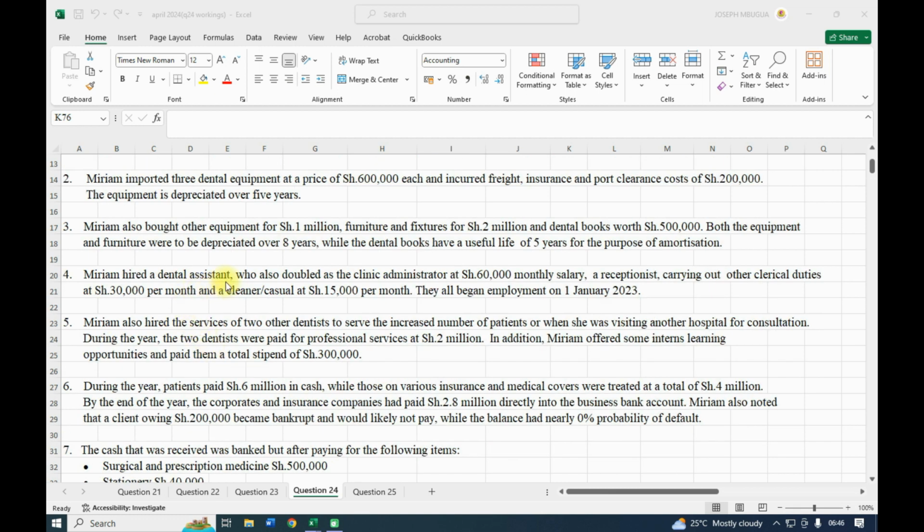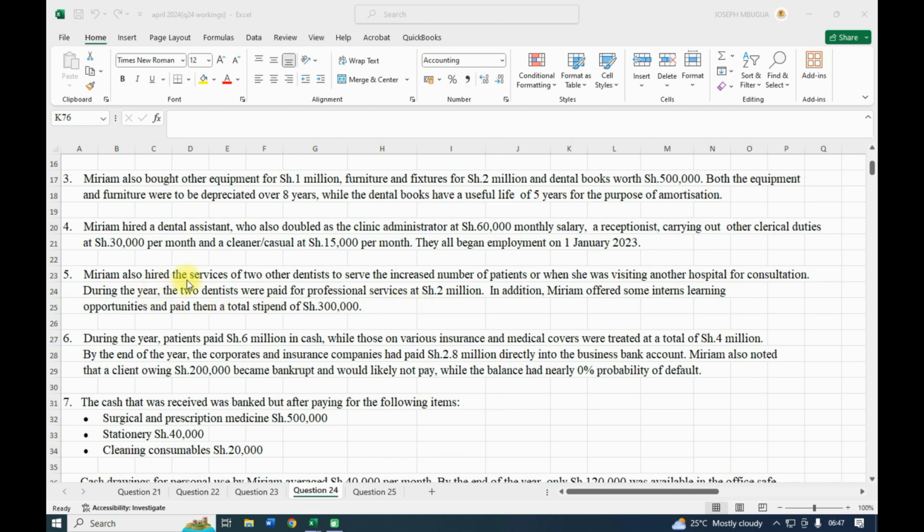Miriam hired a dental assistant who also doubled as clinic administrator at 60,000 monthly salary, a receptionist carrying out other clerical duties at 30,000 per month, and a cleaner, that is a casual, at 15,000 per month. They all began employment on 1st January 2023. Miriam also hired the services of 2 other dentists to serve the increased number of patients or when she was visiting other hospitals for consultation. During the year, the 2 dentists were paid for professional service of 2 million. In addition, Miriam offered some interns learning opportunity and paid them a total stipend of 300,000.